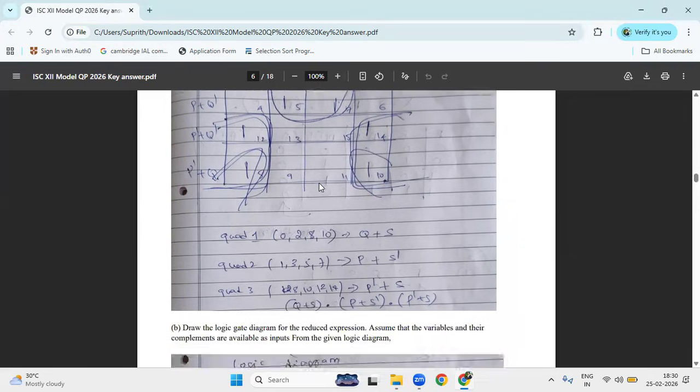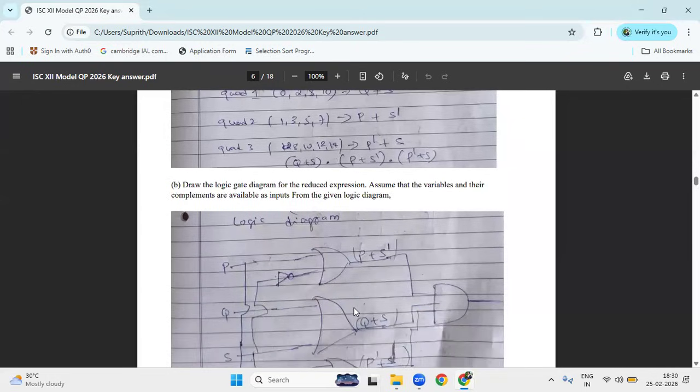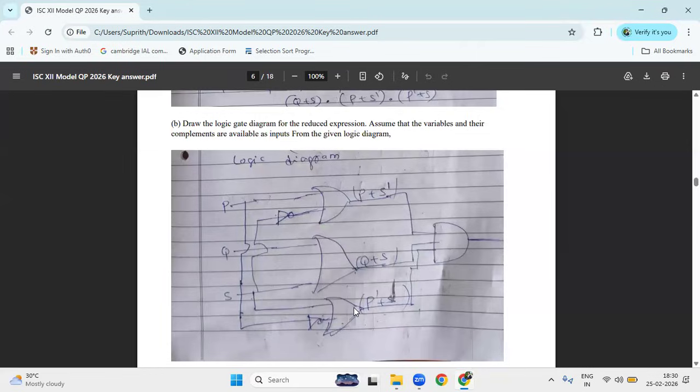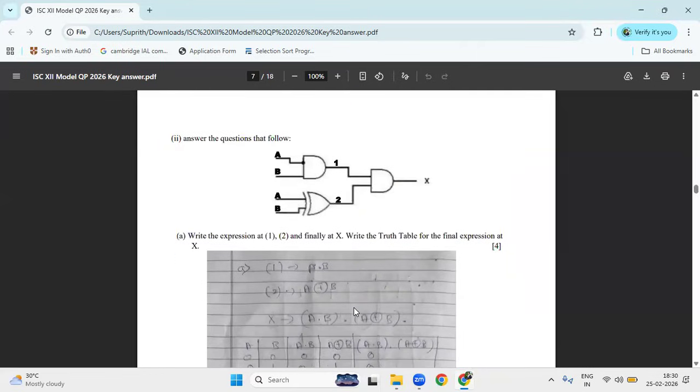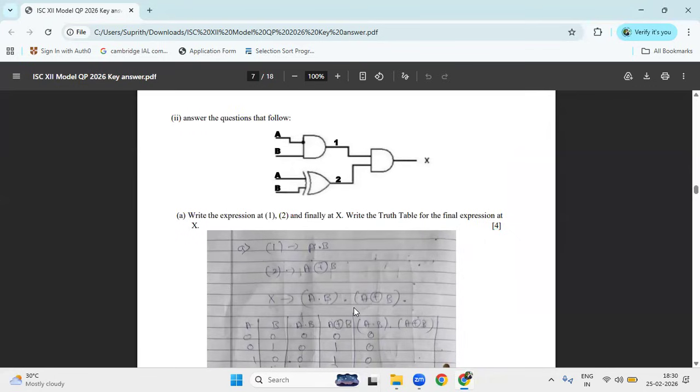P dash plus S. You can write the POS, which means it's a product of sum. You have to write the sum then the product. So first you have to use the OR gate, then you have to use the AND gate, right? That you can write as the logic diagram. And next, he has given the following question.